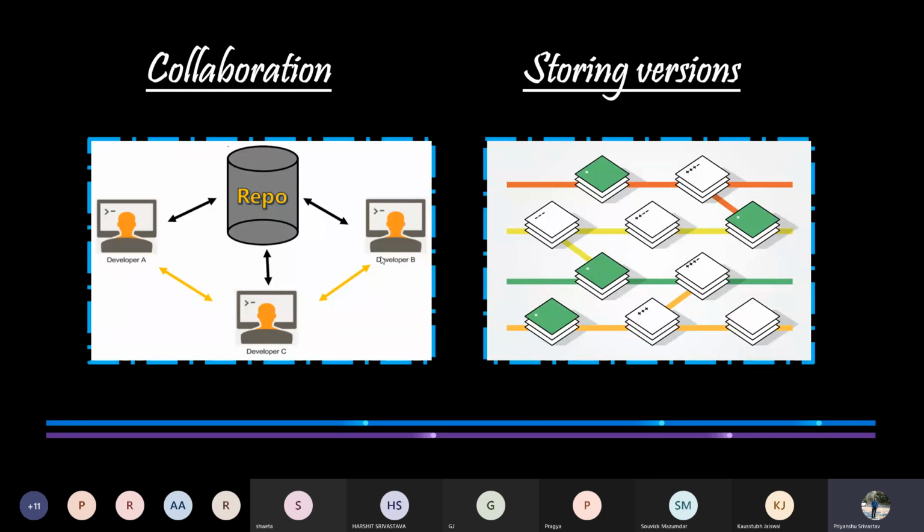But with version control system, developers are provided with a shared workspace, which is known as the cloud repository, and it continuously tells you who has made what kind of changes. And this way, it saves a lot of time and effort of the developers. Now, coming to the second benefit, that is version control system helps us in storing versions. Storing versions is very important. Why? This is one of the most important reasons why we need version control system.